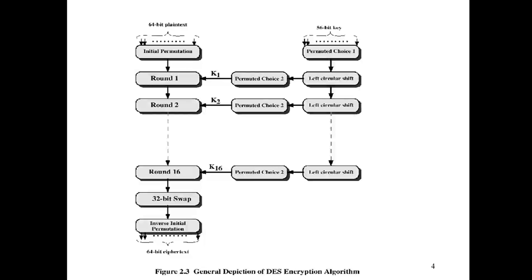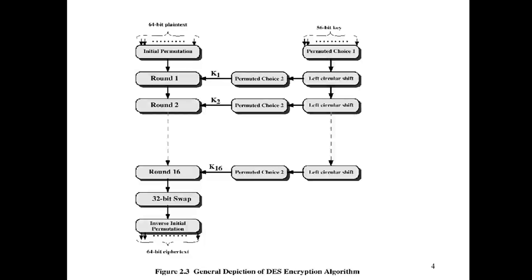Okay, and that we are going to give for every round. Now every round, the 64-bit plain text will be there again. So what is going to happen in a round, we are going to check in the next slides. So here, this is what is going to happen in the rounds. In this round, we are giving 16 different keys in the 16 rounds. After that, we are getting the 64-bit output again.